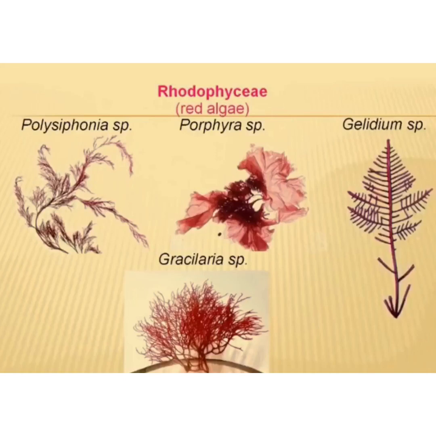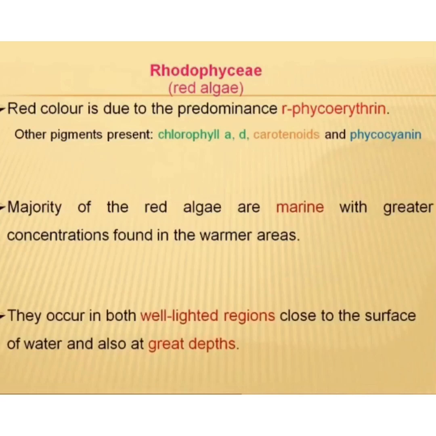The last group is the Rhodophyceae, also known as the red algae because of the red color. Polysiphonia, Porphyra, Gelidium, and Gracilaria are some examples of the red algae. The red color is due to the predominance of R-phycoerythrin. Other pigments present are chlorophyll a and d, carotenoids, and phycocyanin.